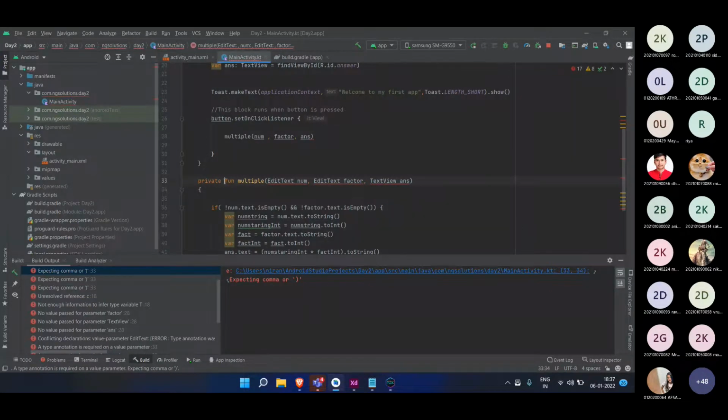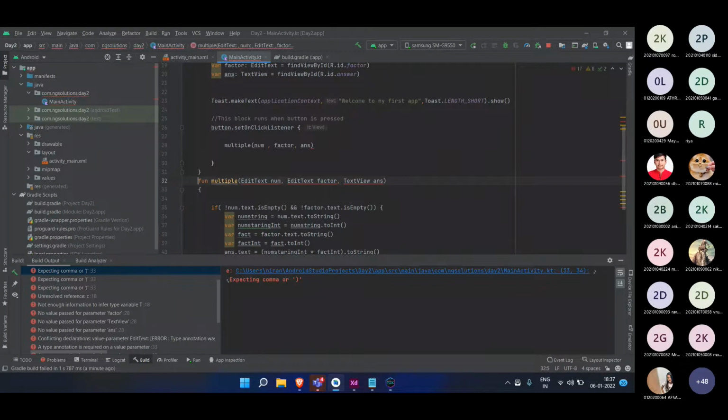We'll try to remove this private, I guess. That might be causing the issue over here. And yes, we need to put a colon over here, I guess. Let us see, if this doesn't work, we will go for our old method.